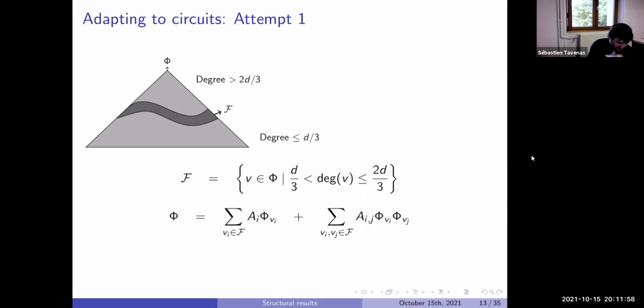If you want, we can check. I will not detail this more, because in fact we'll see afterwards how to do better, so I prefer to spend time on something better than that. Now, by homogeneity, we know that all the phi_i have degree between d/3 and 2/3 of d. So we know that the a_i and a_ij also have small degree. Before, it was easy to get this coefficient: we put 0 or 1 to get back the coefficient. Now we cannot do that anymore, but there is still a way, which is interpolation.